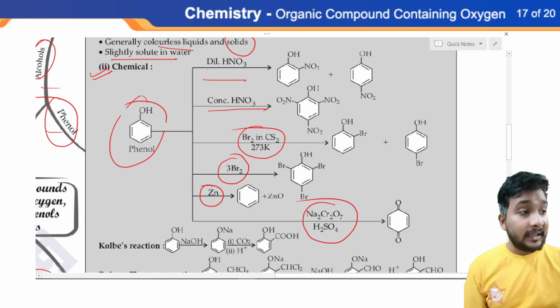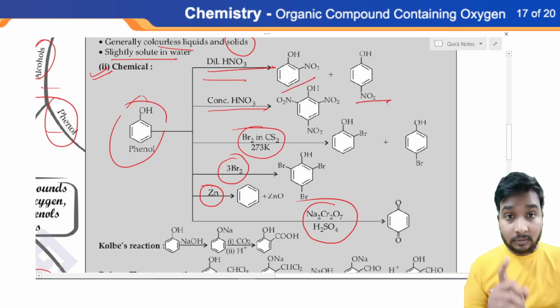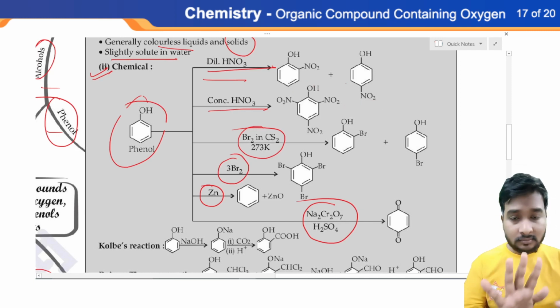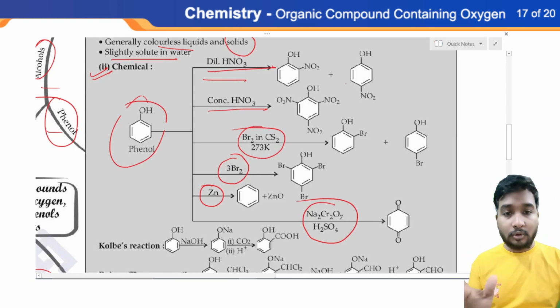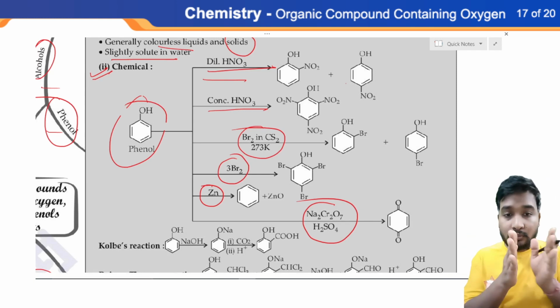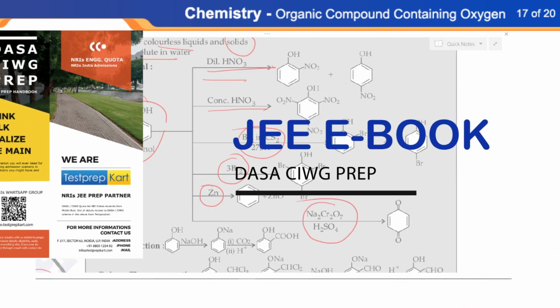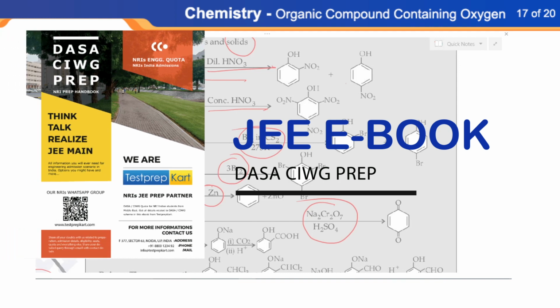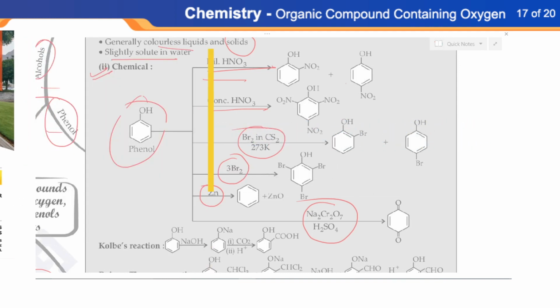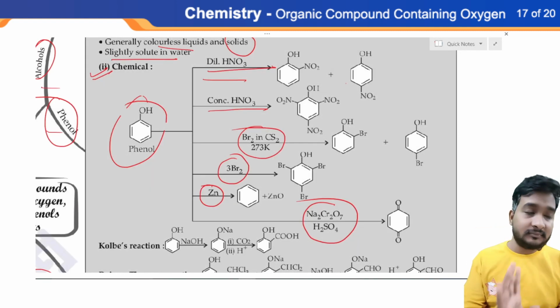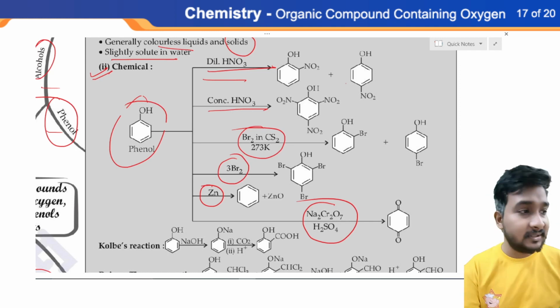Very important. If we use dilute HNO3, nitric acid, we can obtain orthonitrophenol and paranitrophenol. Note down these names, or you can also refer to your NCERT book. Everything is given in the NCERT book, so don't be tense. If you read your NCERT book thoroughly, you will be successful in chemistry. It's my guarantee in your JEE Mains as well as JEE Advanced, because all the questions are directly linked with the NCERT. You can directly check the previous year questions.